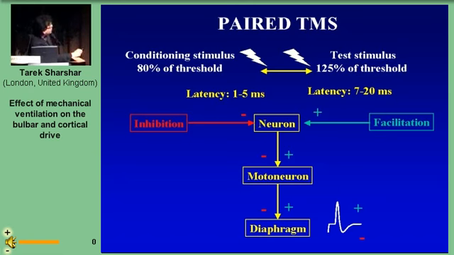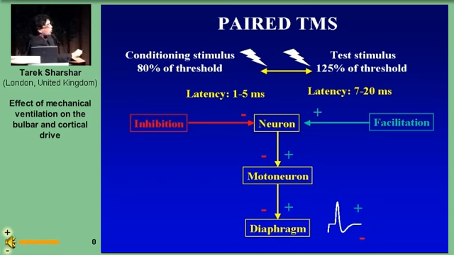Paired transcranial magnetic stimulation consists of two stimuli, a conditioning stimulus and then a test stimulus. For a short interstimulus interval, the intracortical inhibitory circuits are activated, decreasing the motor cortex excitability and then the amplitude of the motor evoked potential.